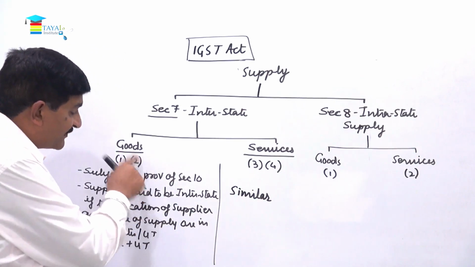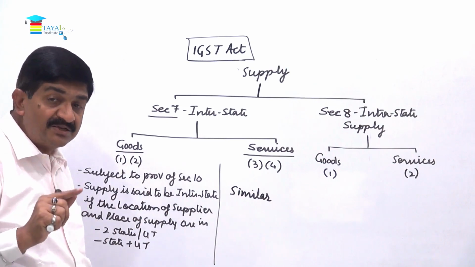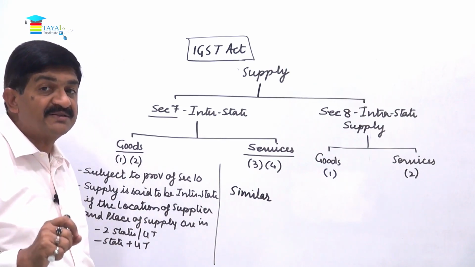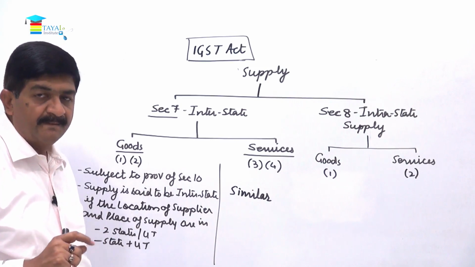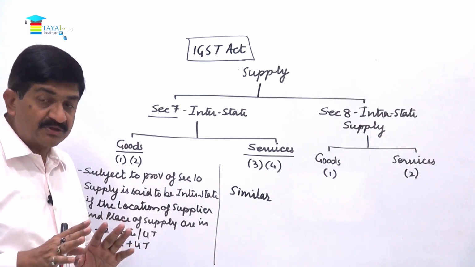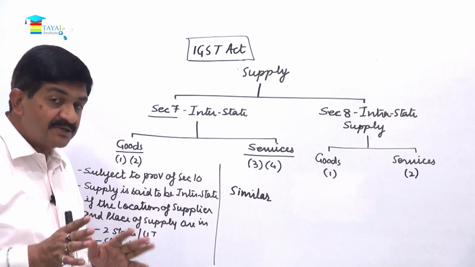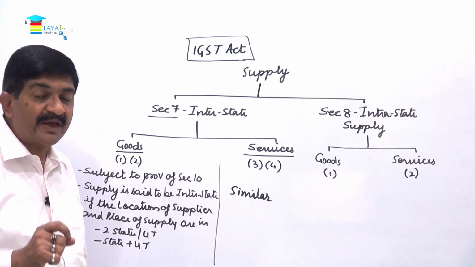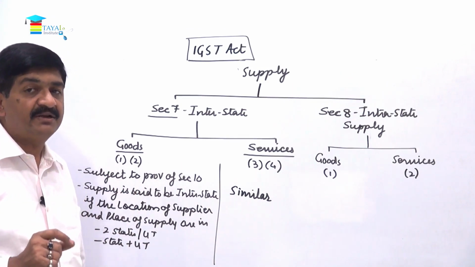Then in case of import, that is specifically subsection 2, until the goods cross customs barriers. Once the goods have crossed, that is a different story. Until the goods have crossed the customs barrier, it will be treated as an interstate supply.